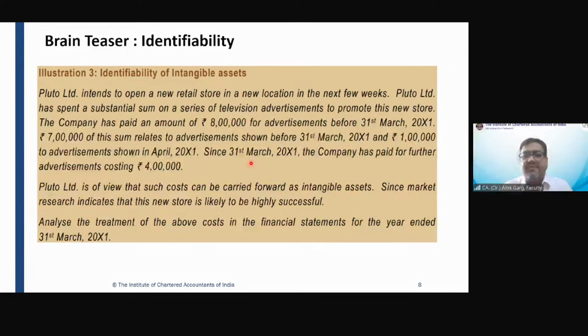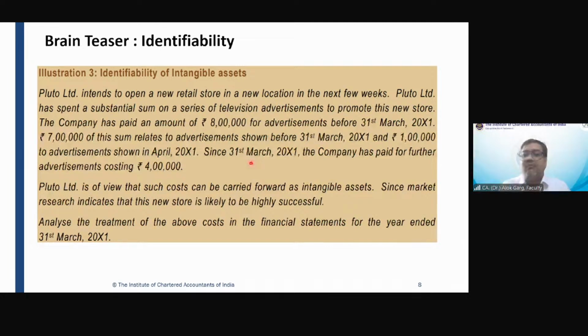Since 31st March 2001, the company has paid for further advertisement costing rupees 4 lakh. Pluto Limited is of the view that such cost can be carried forward as an intangible asset since market research indicates that the new store is likely to be highly successful.